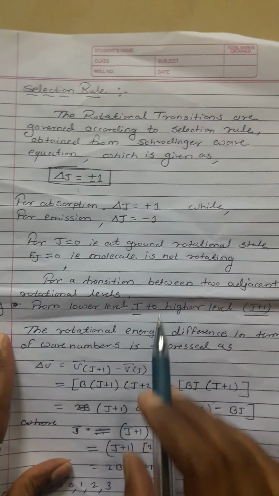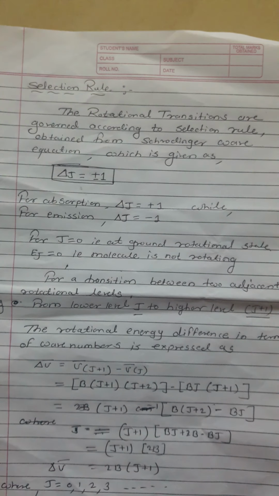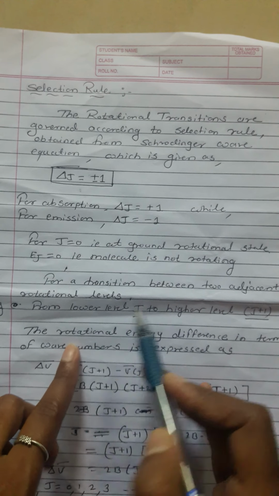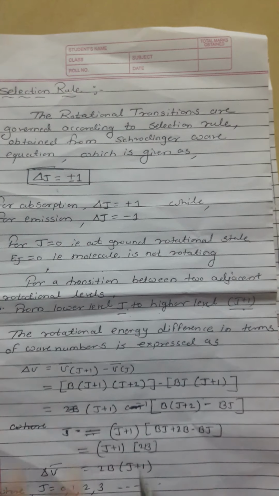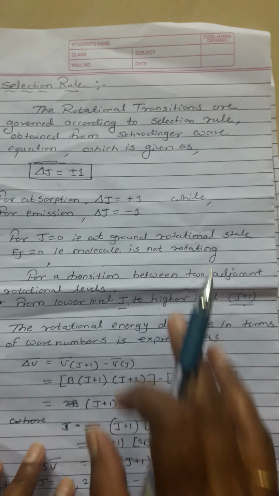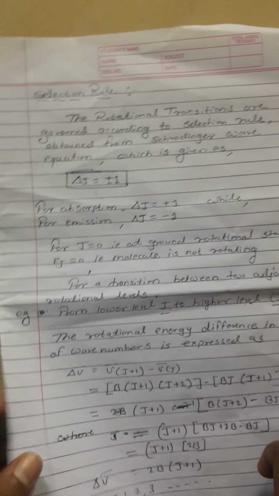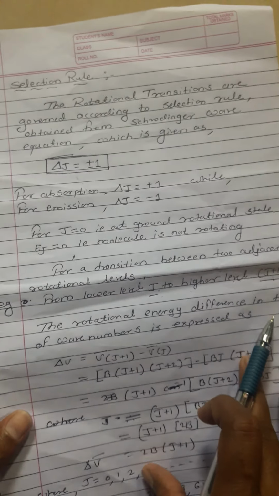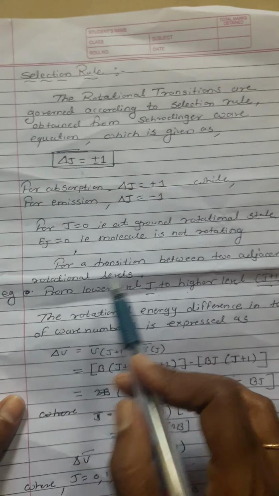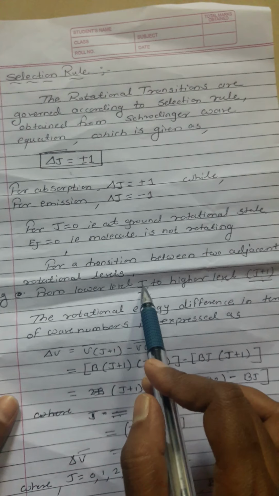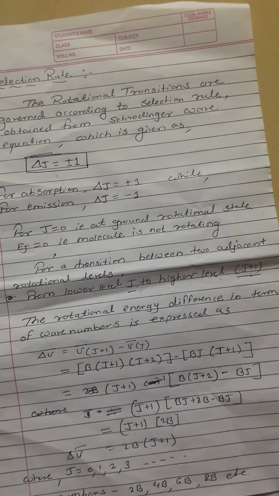Consider the transition between two adjacent rotational levels, for example from the lower level J to the higher level J plus 1.